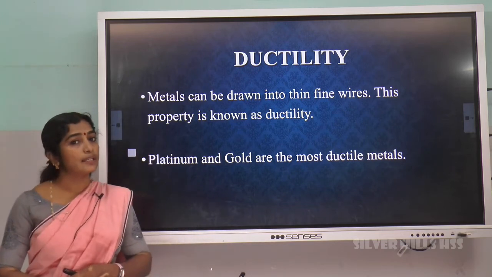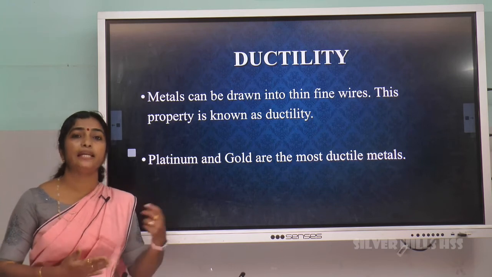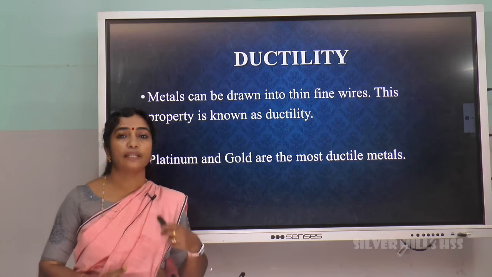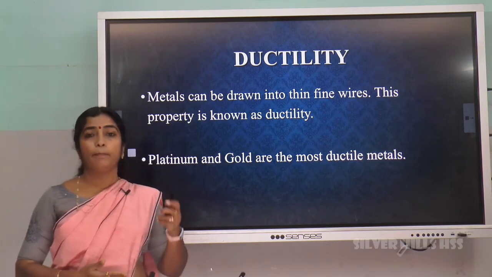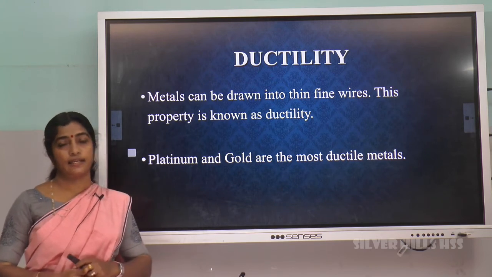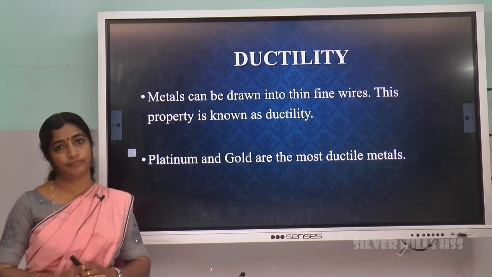Metals are also good conductors of electricity. That is why copper is used for making electric wire. Aluminum wires are used to transfer electricity. So metals are good conductors of heat and electricity. Silver is the best conductor of electricity.